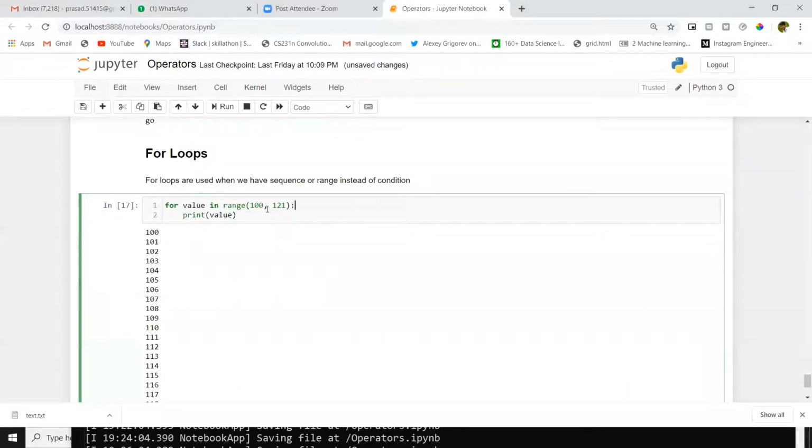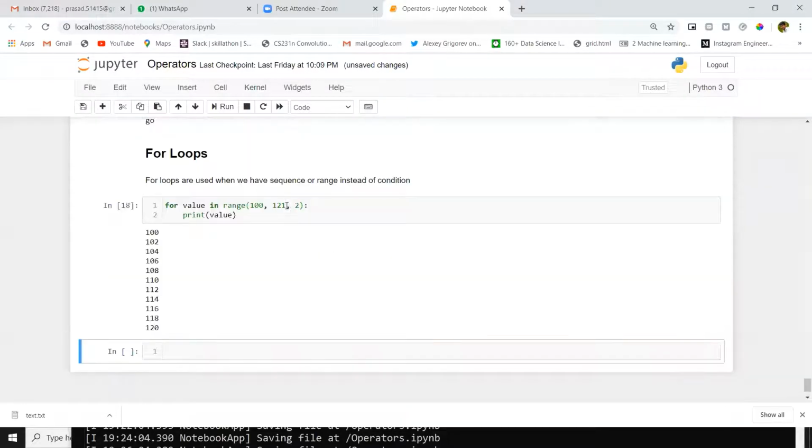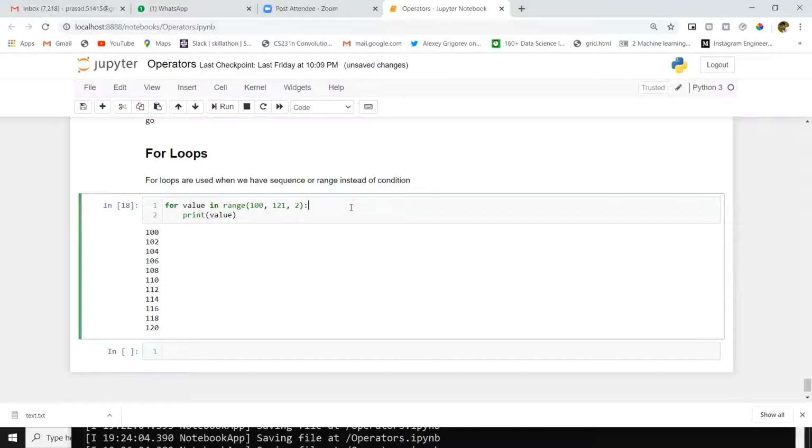In the range function, when I started with 100, it's incrementing one number at a time. Suppose I want to increment two numbers at a time, then I will give just 2 here. If you observe, it skips one number in every loop: 100, 102, 104, 106. We have some inbuilt operations in range. You can start for loop with any number, and you can increment by any number.